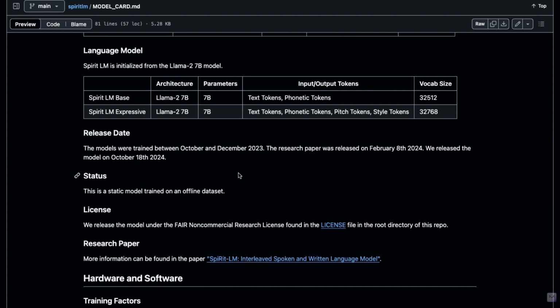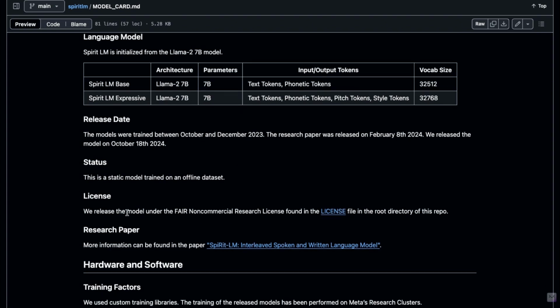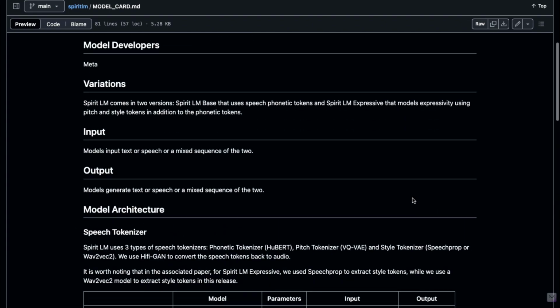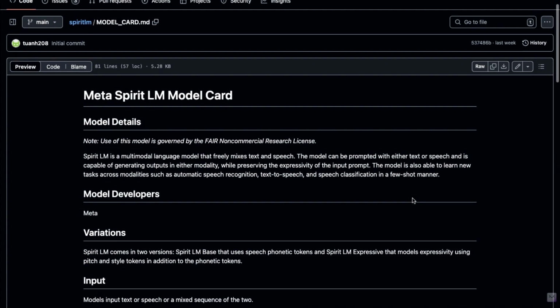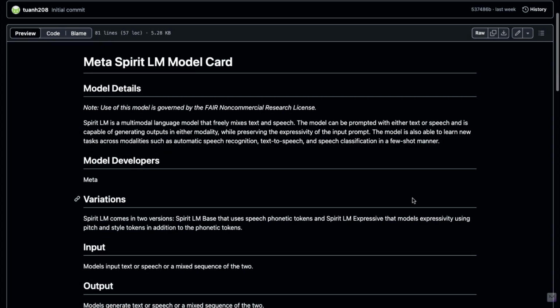Special tokens are also added to capture the style and pitch of the input and ensure the generated output reflects the same expressiveness. It's important to note that this system is released under a non-commercial research license, meaning it's available for research purposes but not for commercial use. To access this model, users need to accept the terms and conditions and apply for access to the weights.